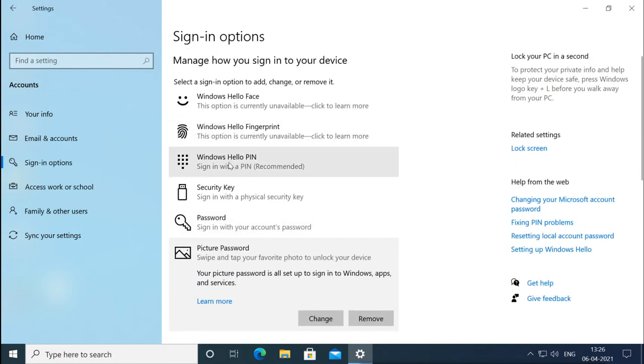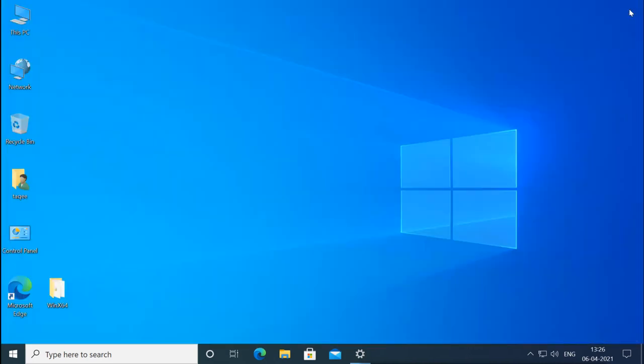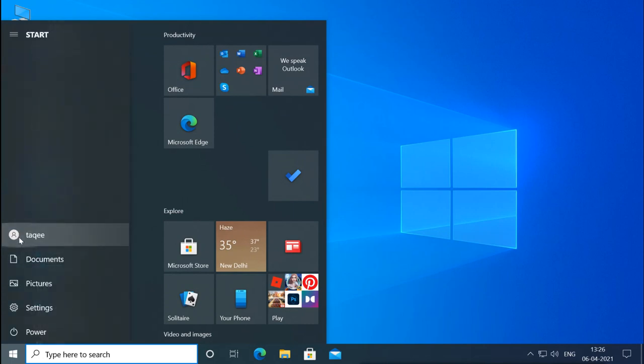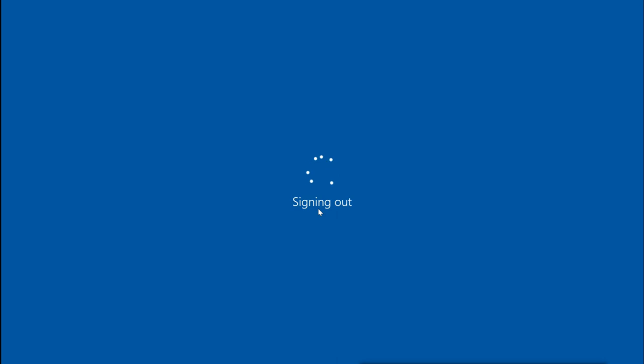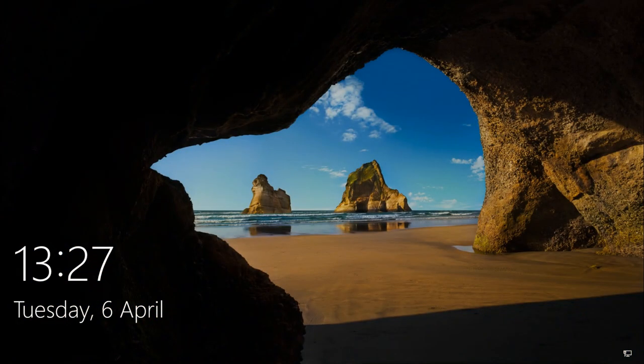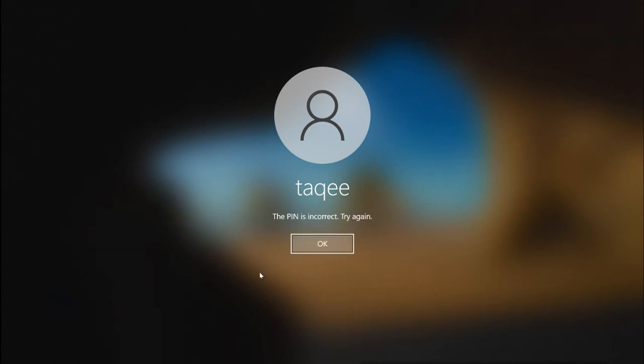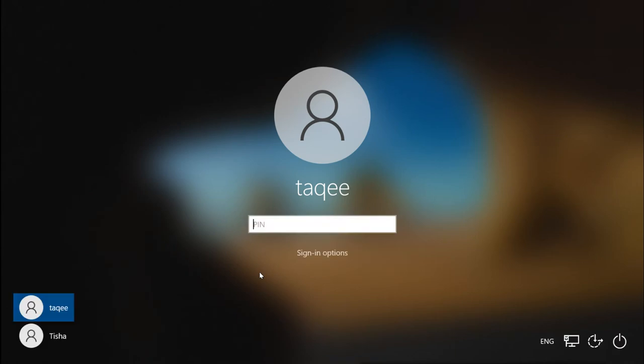Now when I log out, I have three options. I can use pin password, I can use picture password, and also I can use normal password. Now when I press enter here, it is asking me now the pin. So if I give wrong pin 1212, it says no, you're wrong. But if I give the right pin, then it will allow me to log in.